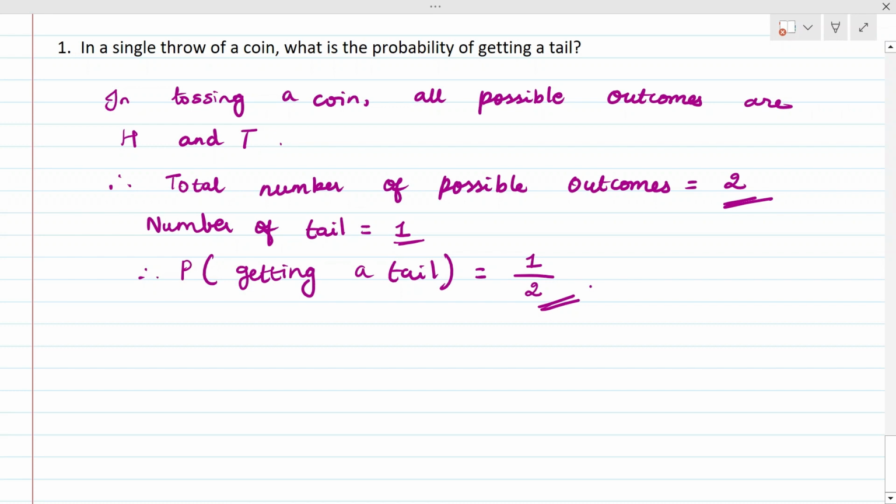So this is about the first question. The answer is very simple. When you see it, you can easily tell me the answer. The probability of getting a tail: how many tails are there? Only one tail. What are the possible outcomes? Two possible outcomes, head and tail. So 1 by 2. This is a mental calculation only. But when it comes to a probability problem, we have to write all these steps.